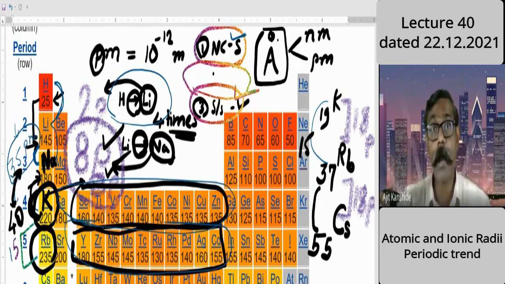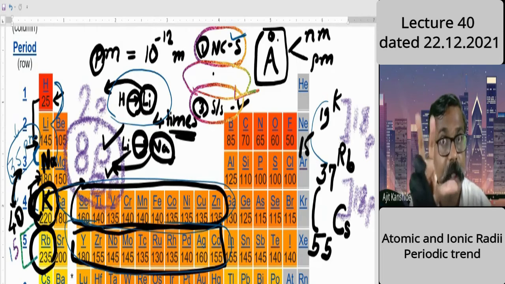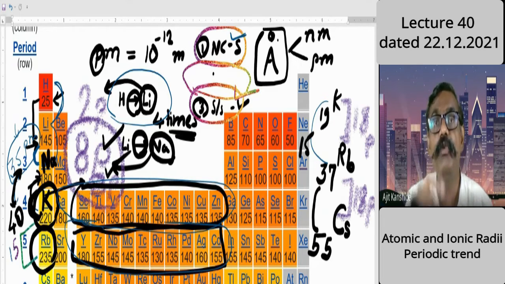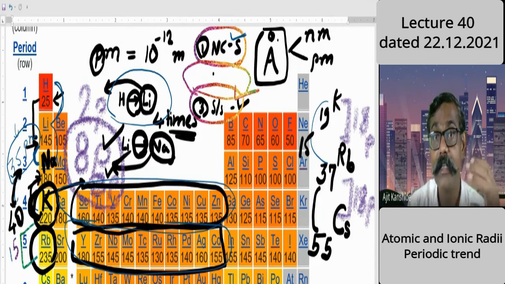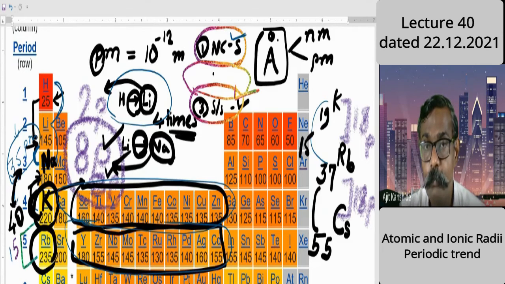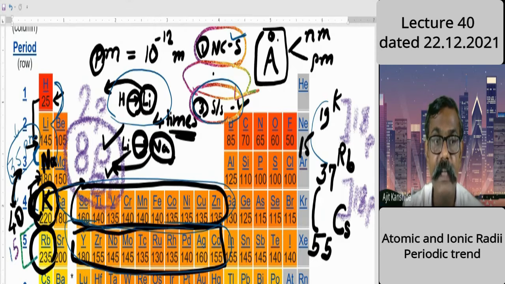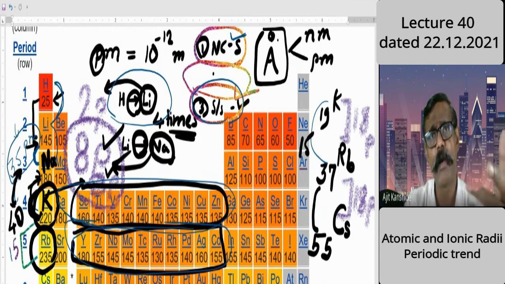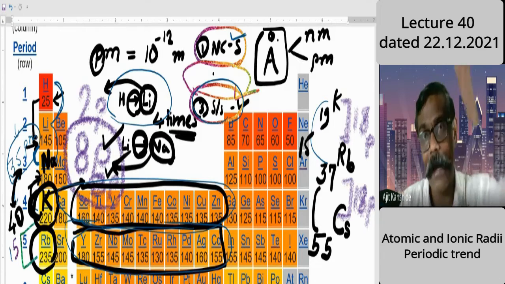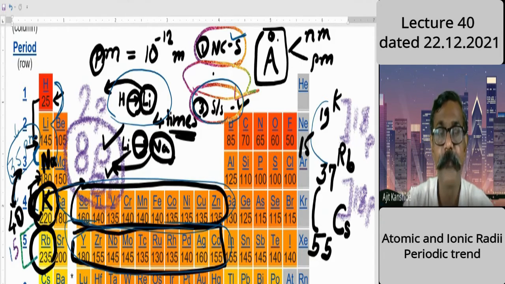The number of layers added will make my vision blurred. So more blurring occurs. Shielding and screening is more dominating here because of these d orbitals. Previous ones were also there, plus additional d orbitals. Therefore a considerable increase is there compared to previous.